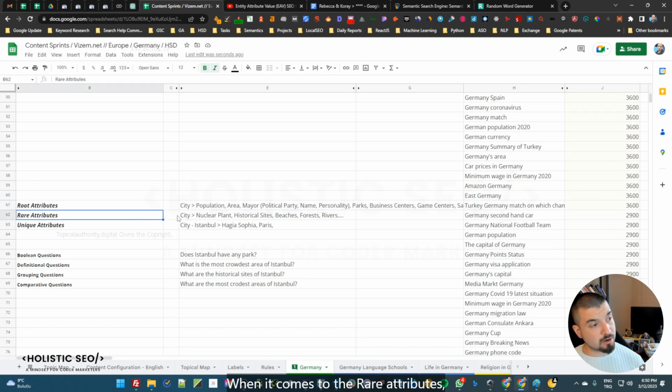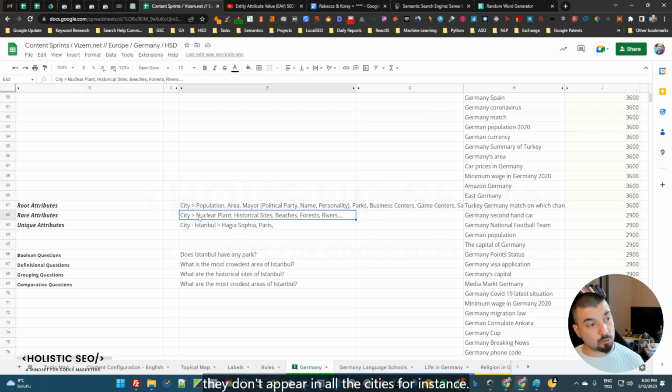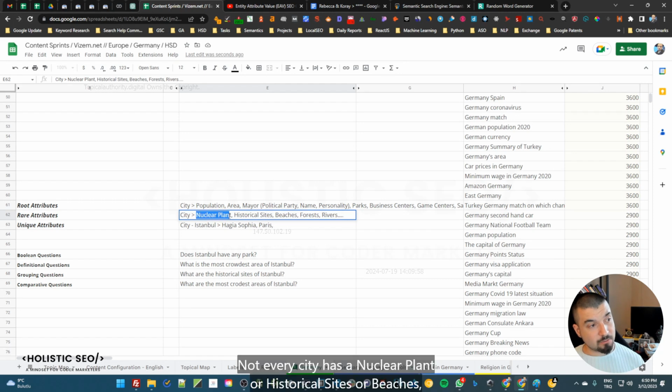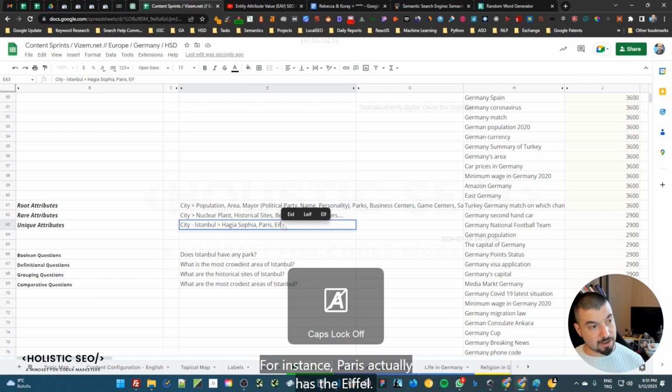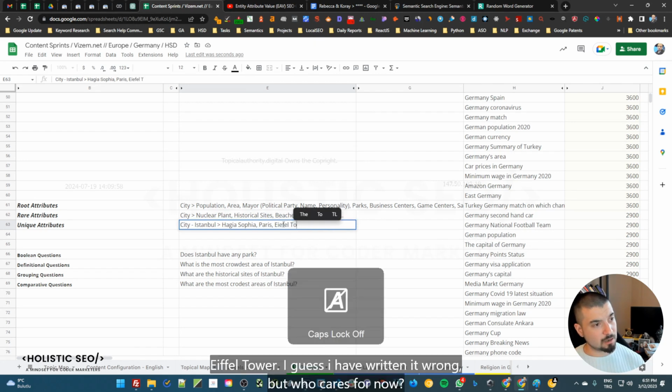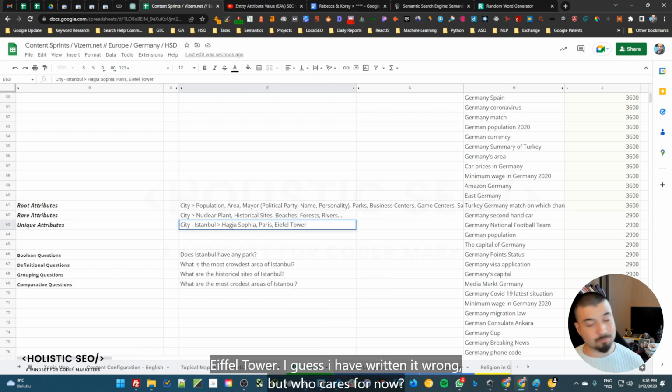When it comes to the rare attributes, they don't appear in all the cities. Not every city has a nuclear plant or historical sites or beaches, forests, or rivers. When it comes to the unique attributes, you have a certain type of feature that can appear only for that city. For instance, Paris has the Eiffel Tower. I guess I have written it wrong, but who cares for now? And then the Hagia Sophia for Istanbul.